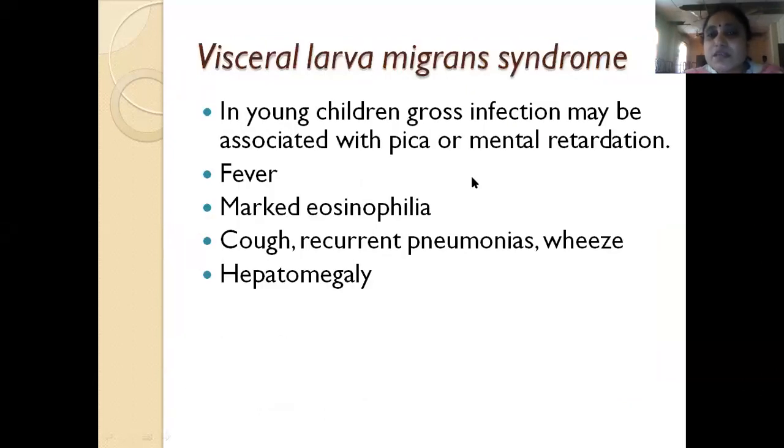In visceral larva migrans syndrome, usually in young children, there will be gross infection, and it is usually associated with mental retardation or pica, that is, children eat chalk pieces or mud or something like that. Some younger children do this, and because of this, there is gross infection. The patient will also have fever, marked eosinophilia, and cough, and may end up having recurrent pneumonias, or wheezing can also be seen. At times, even mild hepatomegaly can be seen.